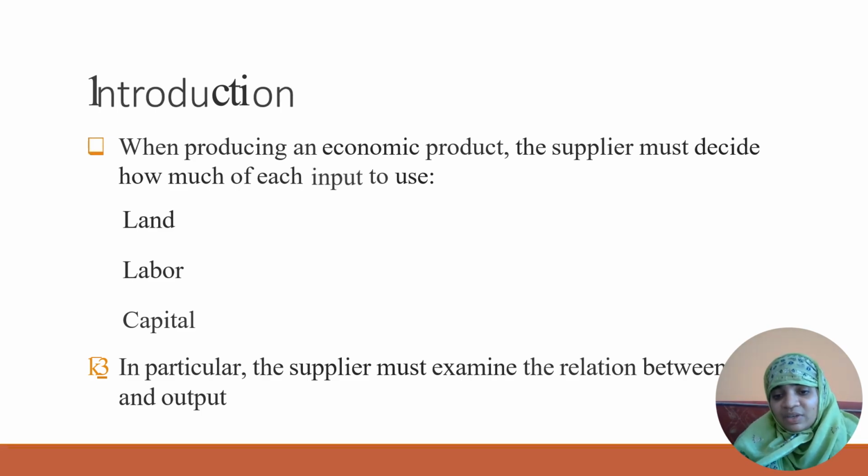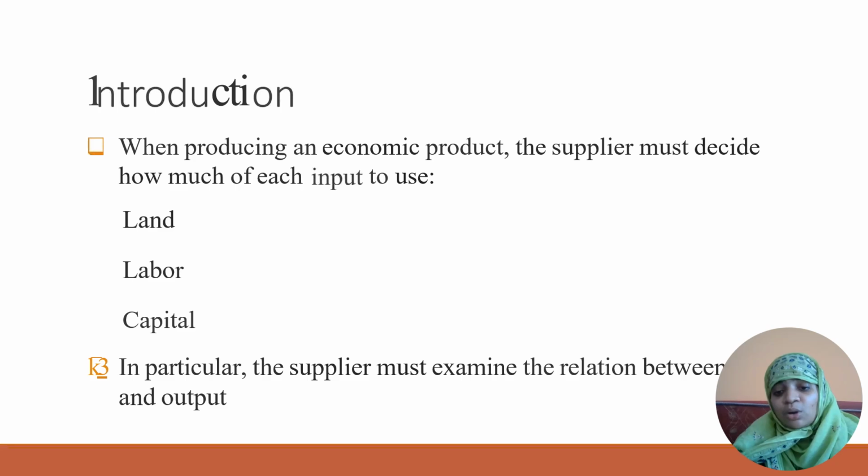So here land is a fixed factor, and labor and capital are variable. Labor and capital we can change as per the requirements of the organization. When we require more capital, then we can invest more. If we require more manpower, then we have to recruit more manpower as per the requirement of the organization. But land, that is a fixed factor, cannot be changed. So the factors of production are land, labor and capital. These three are the input variables.